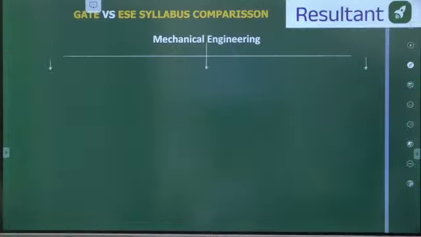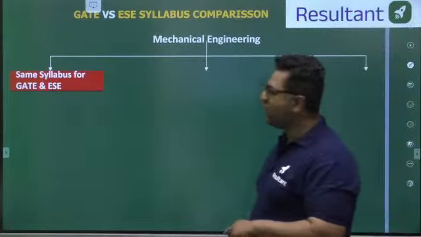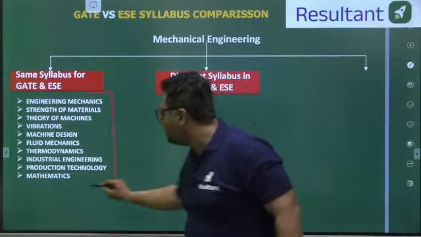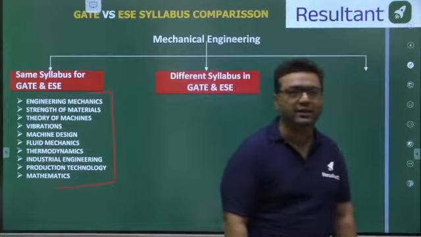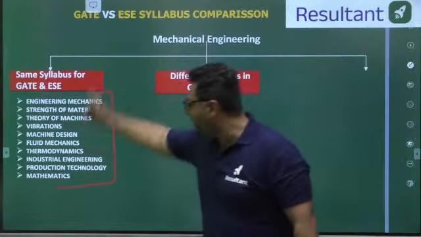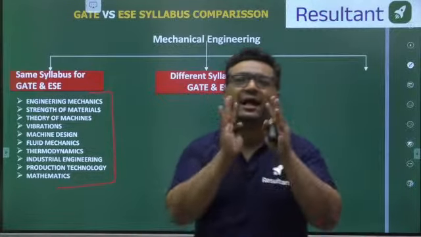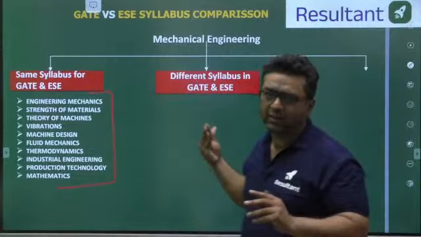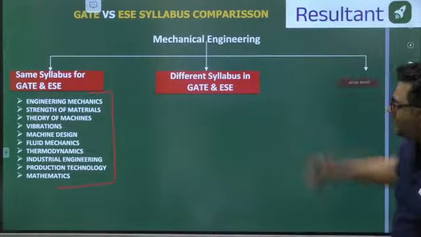Now, about the GATE and ESE syllabus, what is the difference? First of all, these are the subjects which have the same syllabus for GATE and ESE. If you are going to prepare for these subjects, the syllabus for GATE and engineering services is almost the same. Very little difference will be there. Then there is the different syllabus.